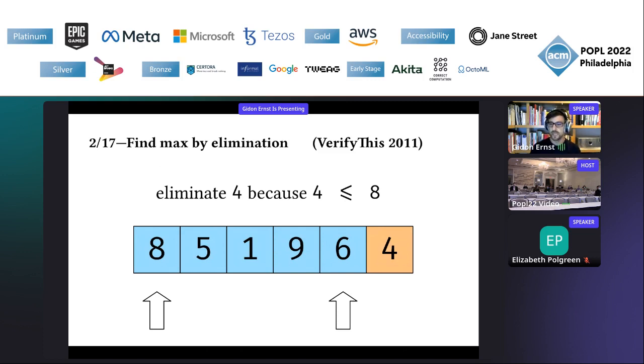And for the same reason, we can exclude number 6. And now we observe that this time we have to move the left pointer because 8 is smaller than 9. And at that point, we should take a break and think about it, because this nicely describes the intermediate states of these algorithms, which of course then will explain how the invariant might look like.